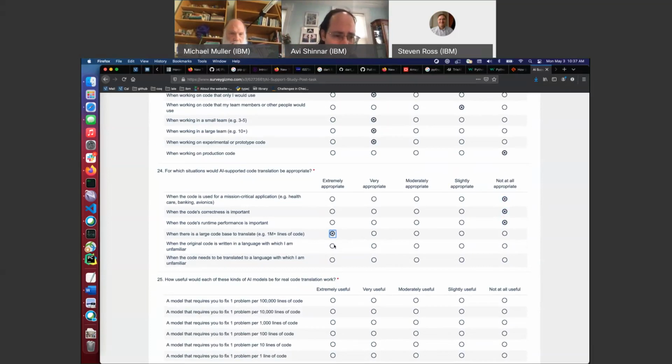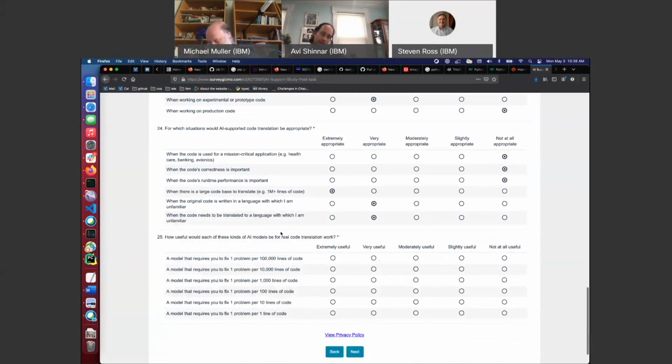When it's a language I'm unfamiliar with, I guess very appropriate, but I'm biased because I pick up languages really quickly, so I feel that's not really an issue ever. To a language I'm unfamiliar with, again, I'll say very appropriate, but the concern is that I'd have to learn the language anyway because this is not going to be fully automated.